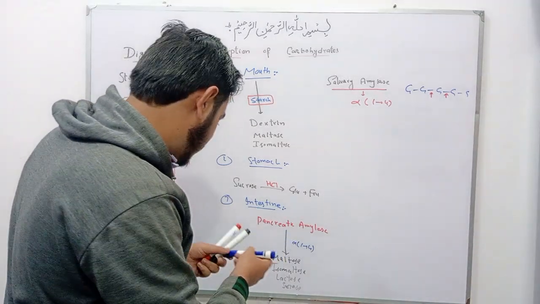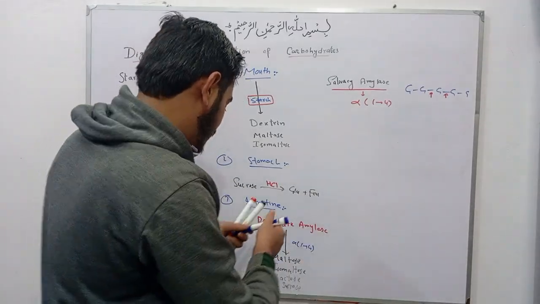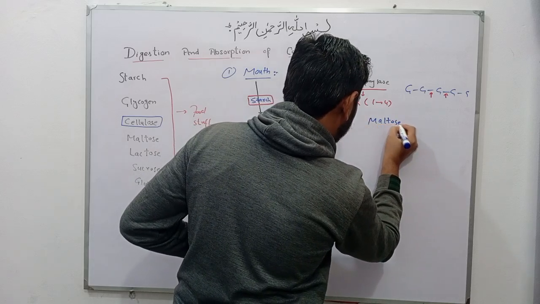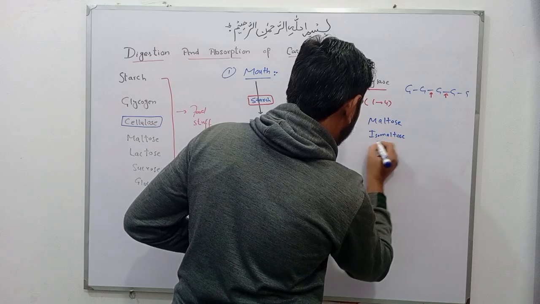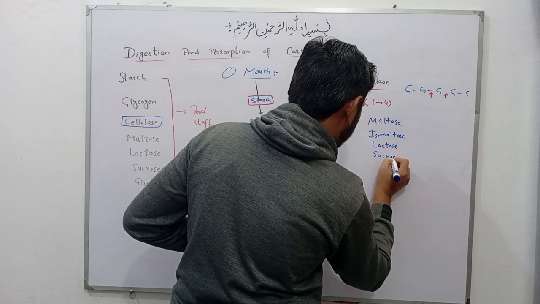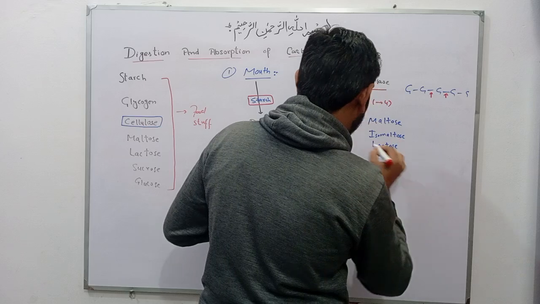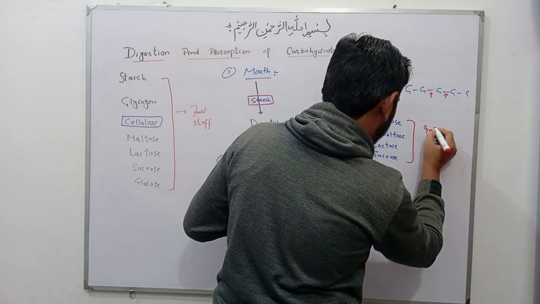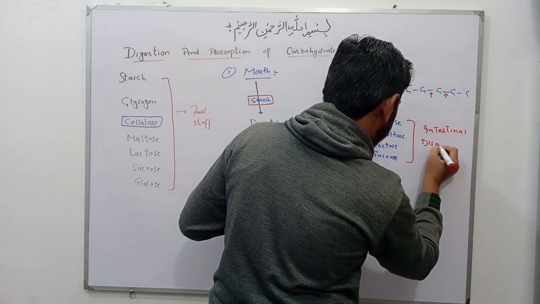Now coming toward, I am writing all of this here. Maltose, isomaltose, lactose, sucrose. These all are acted upon by intestinal disaccharidases enzyme.